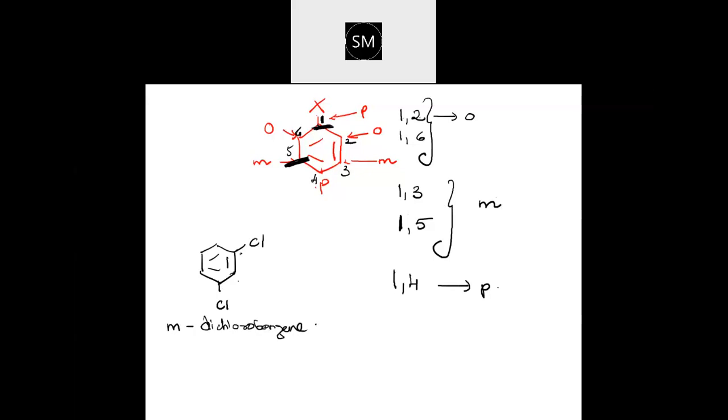Two chlorine atoms are there, so meta dichlorobenzene. Meta stands for position 1 and 3. If you are giving the IUPAC name, then this will be 1, 3. First position is this, second position is this, third position is this. So it will be 1, 3 dichlorobenzene. That is the only difference between common name and IUPAC name. For common name, we make use of that letter, and in IUPAC name, we make use of the position numbers.